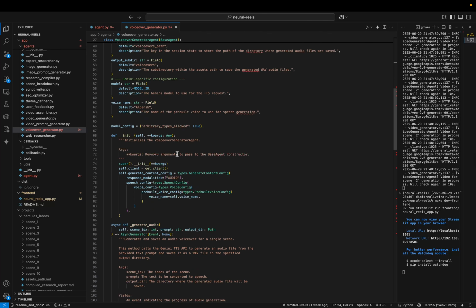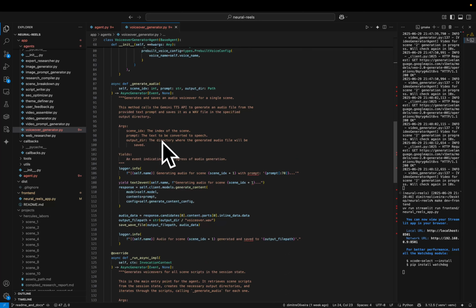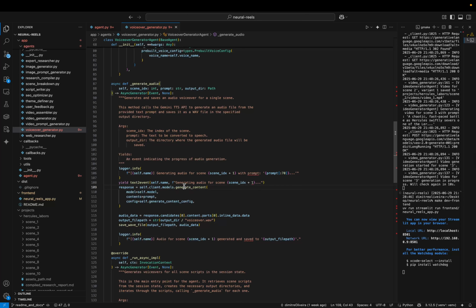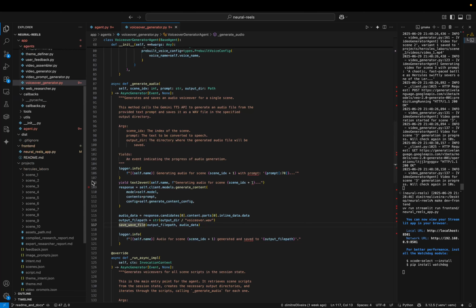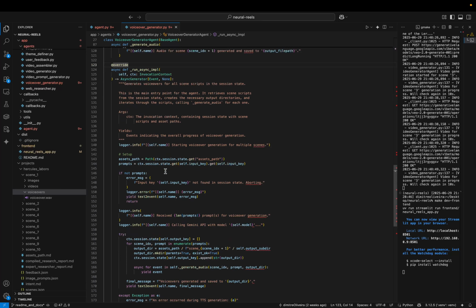And I will just briefly show you what it looks like, because the code is a little bit complex. I have this main function, which is generate audio, which basically takes the prompt, calls the model here using the generative AI API from Google, and then saves the audio into a specific folder. You can see here for the previous video, for scene one, I have the voiceover here. It also implements that same function, run async imp, which is the main execution function of all the agents, and I have a custom logic here.